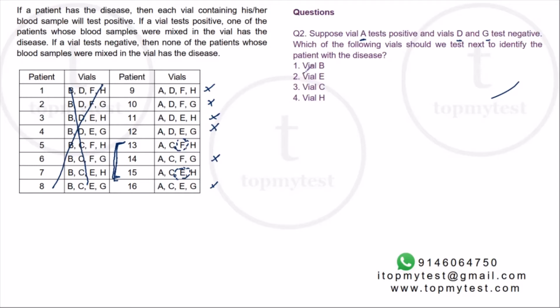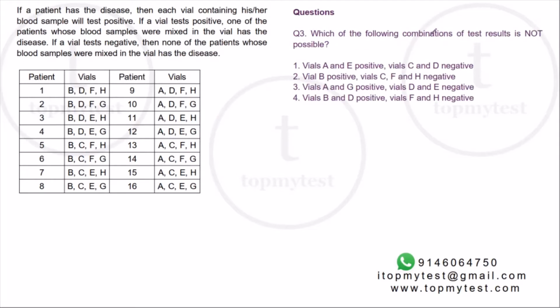So option 2, right? Only E is available. Option 2, pretty straightforward. Okay, third one says, which of the following combination of test results is not possible? Which means it is not possible to get this combination. Let's see. A and E test positive, whereas C and D test negative.